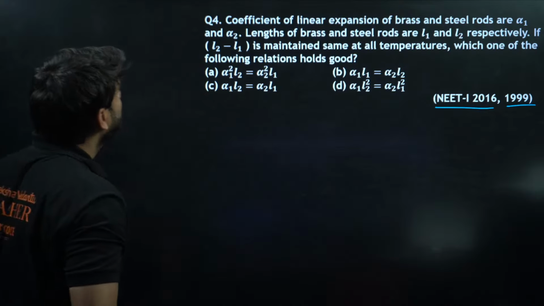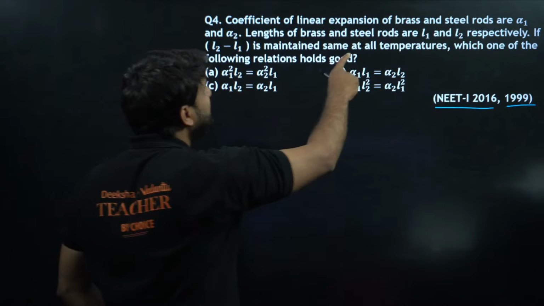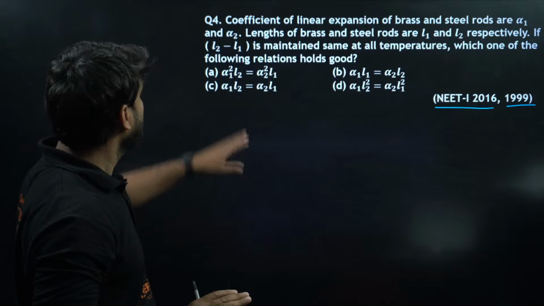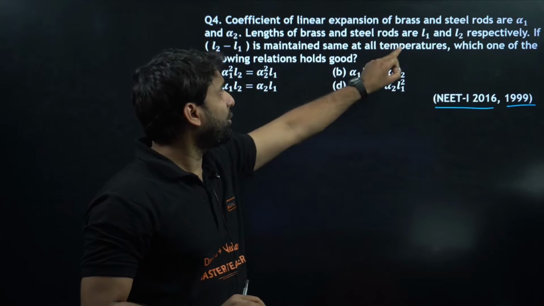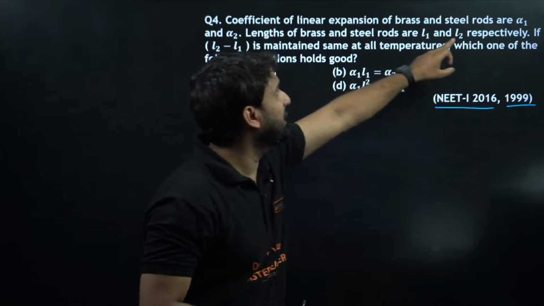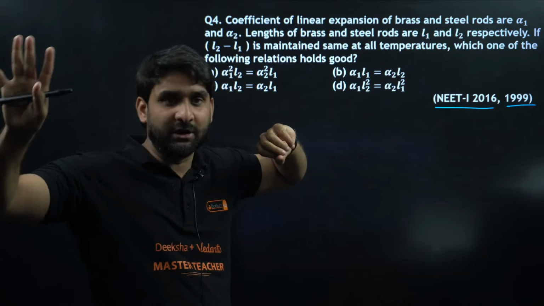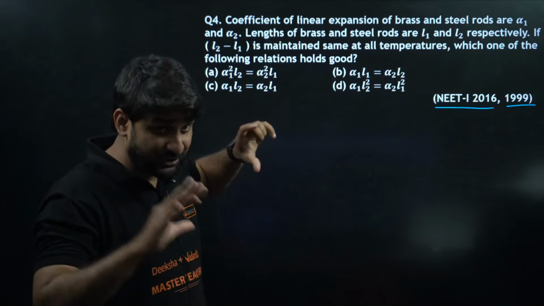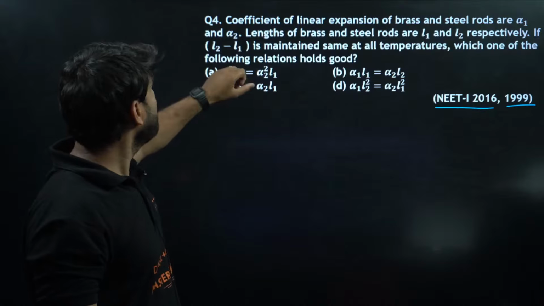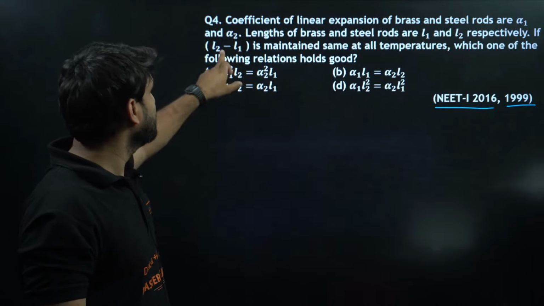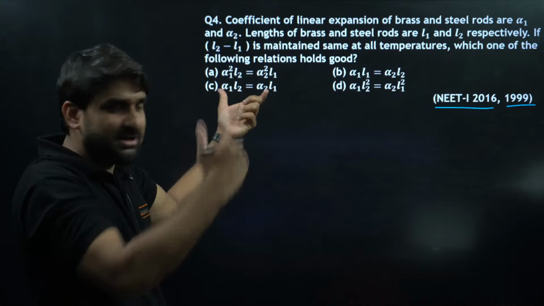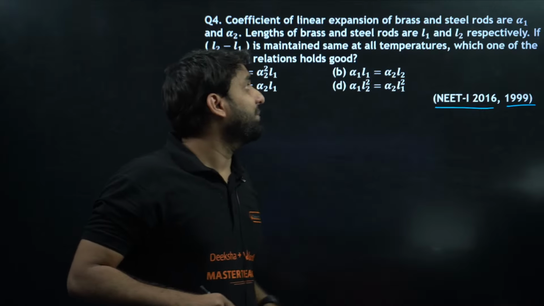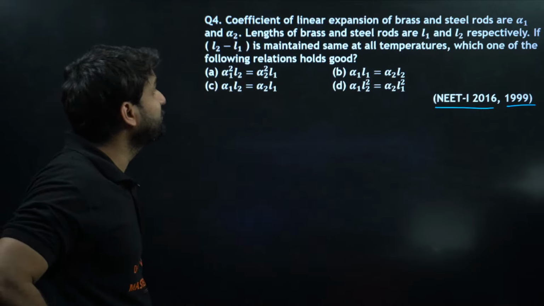Let's solve the question. The coefficients of linear expansion of brass and steel rods are alpha 1 and alpha 2. The lengths of brass and steel rods are L1 and L2 respectively. So L1 and L2 are the initial lengths, their respective original lengths, before expansion. If L2 minus L1 is maintained, it means that the difference in their lengths is always constant, maintained the same at all temperatures. Which of the following relations holds good?